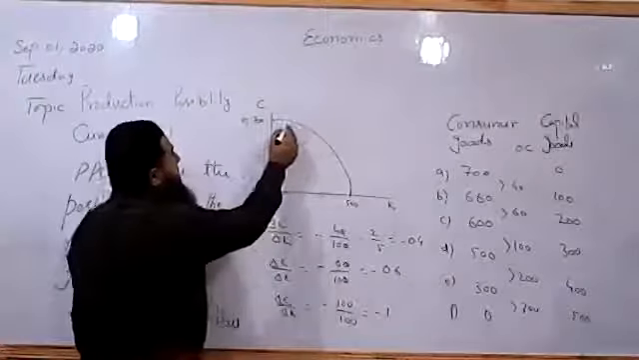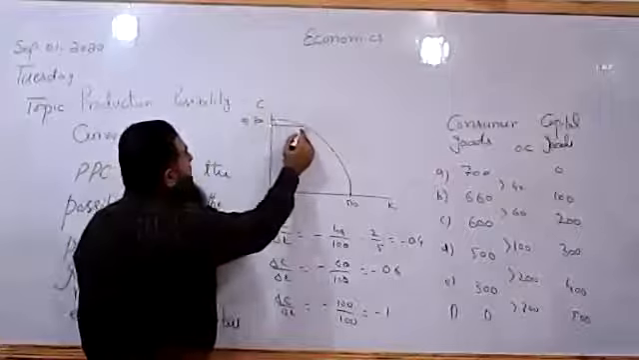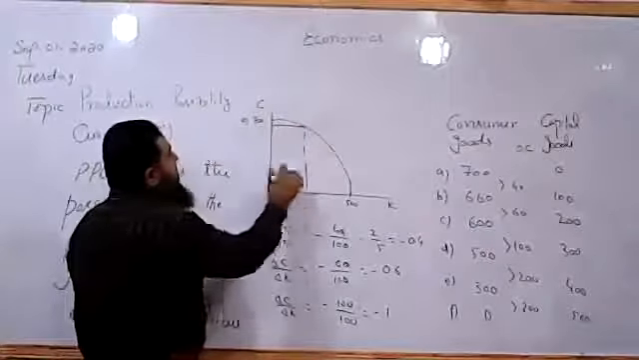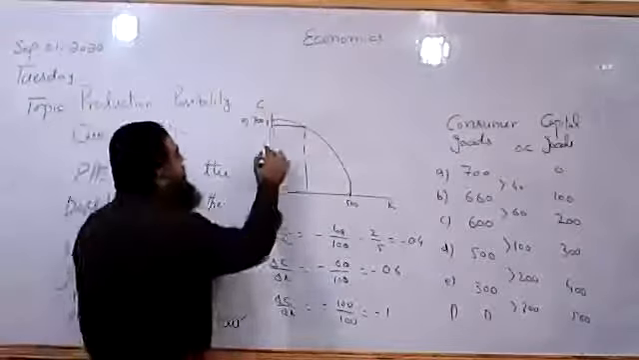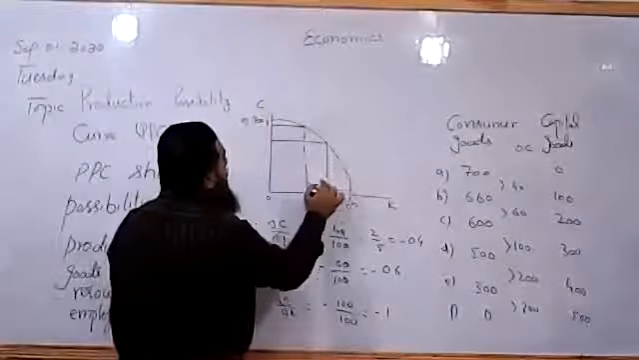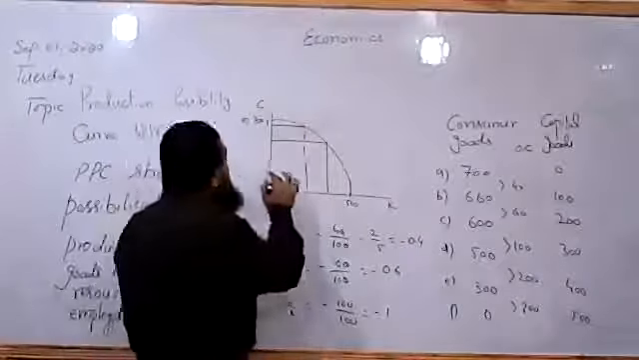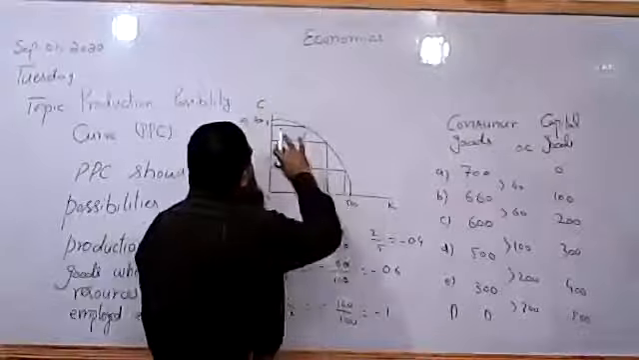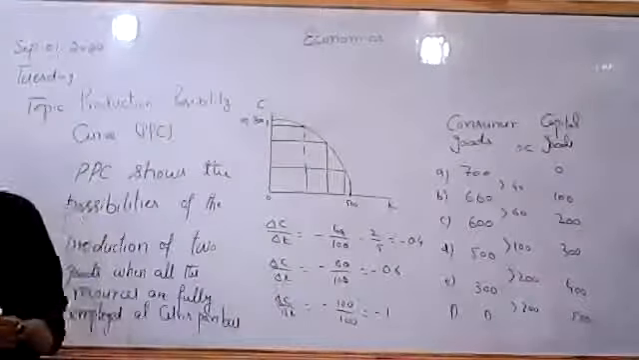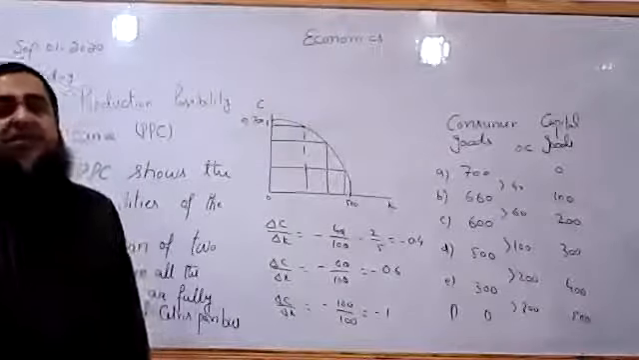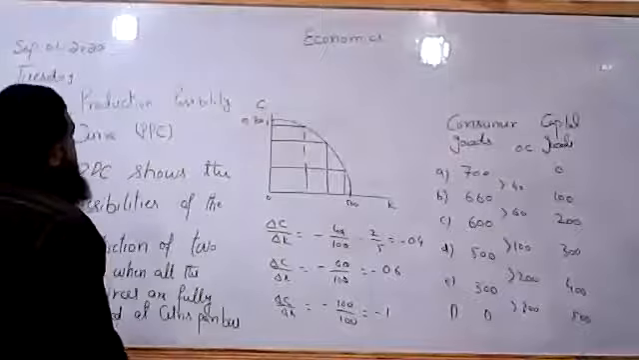So you can see here, when we get the first 100, we are sacrificing this. When we move to the extra 100, our vertical distance is increasing. And if we move on this curve, our vertical distance is further increasing. This shows us that this curve is an increasing opportunity cost curve. It is also a PPC, but it is an increasing opportunity cost curve.